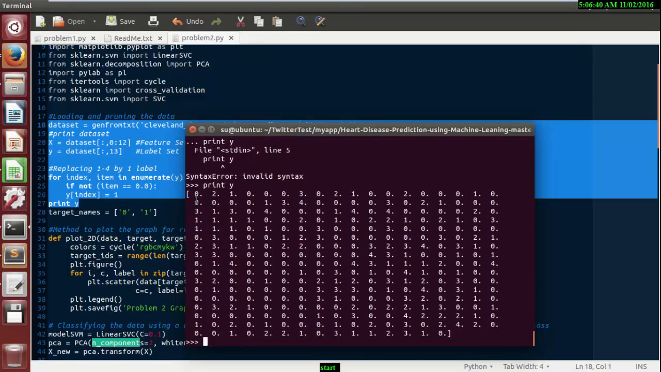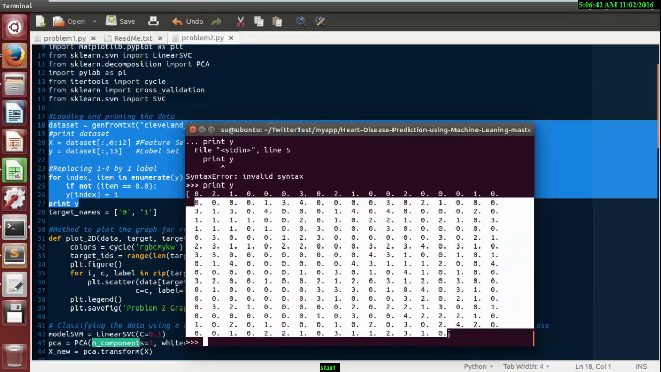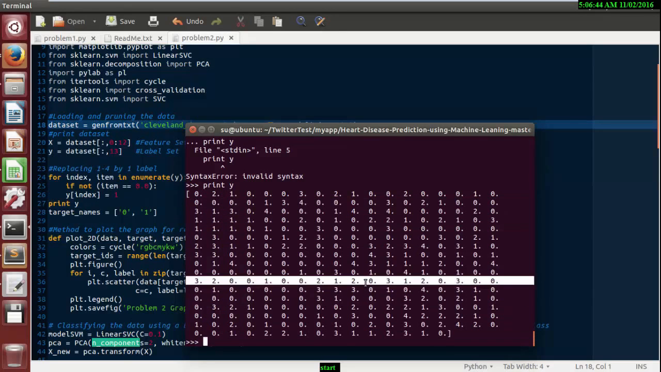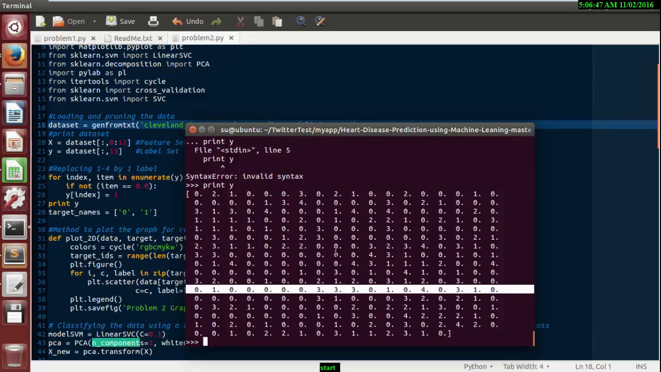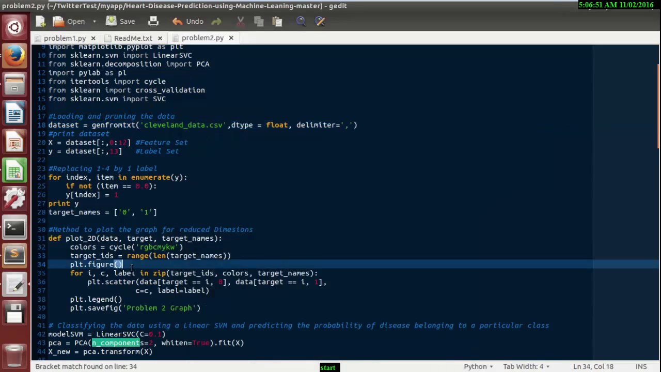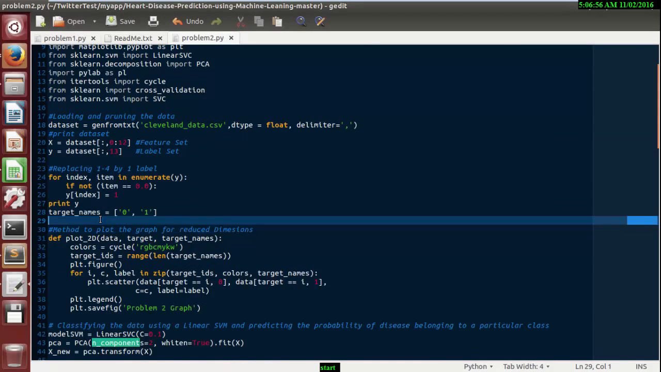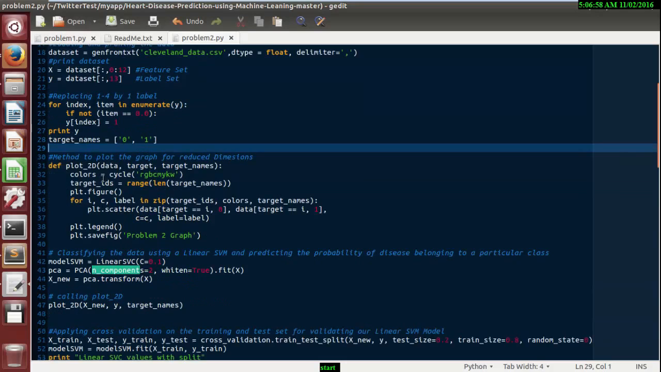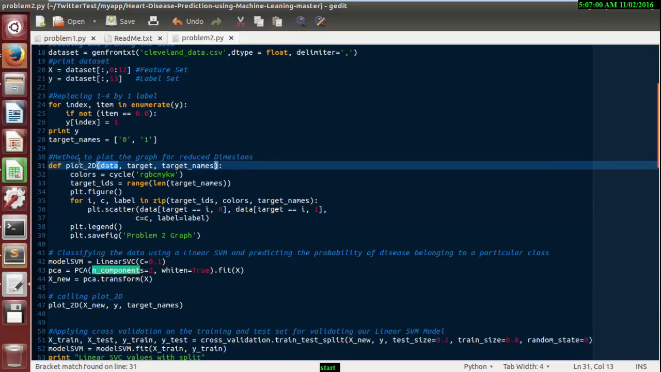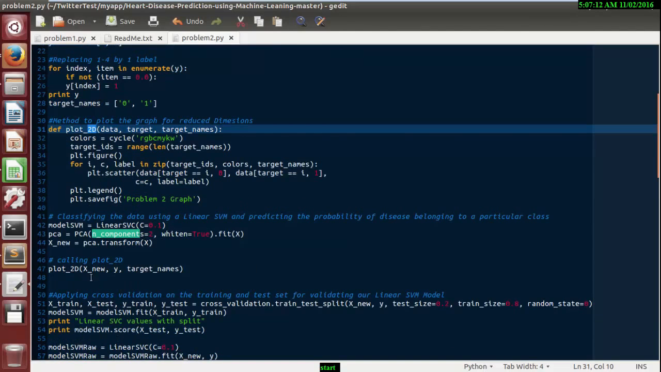So these are the 306 cases. I just configured it in matrix form. These represent the indicator of profiles. After printing the instance, we have mentioned the target name. Now there is a function we have designed for plotting the data, which represents the data, the target and the target name. So we call this plot 2D function later on in the program.